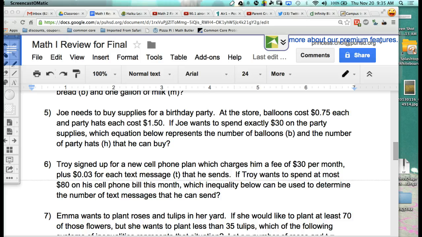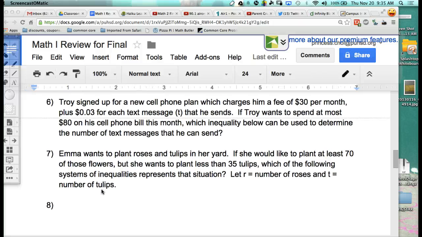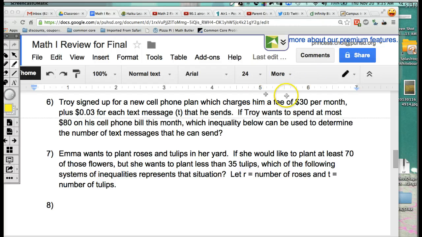Okay, so for number 6, Troy signed up for a new cell phone plan, which charges him a fee of $30. Well, we need to highlight, right? And that's one thing I like about the cheerleader, Jessica, because she highlights everything. So it's $30 per month, but then each text message is 3 cents, okay? And then they want you to use the letter T.